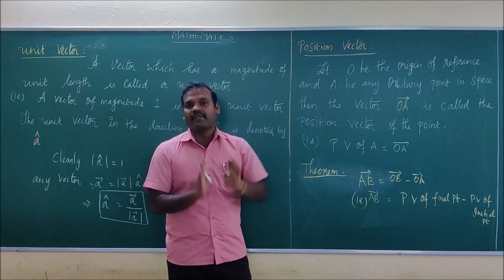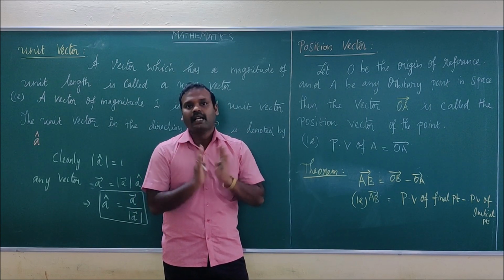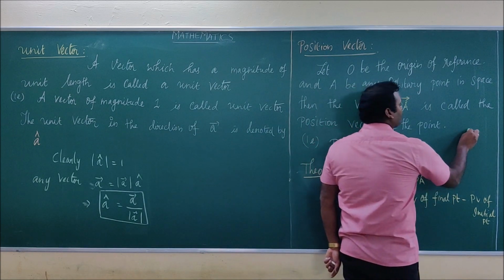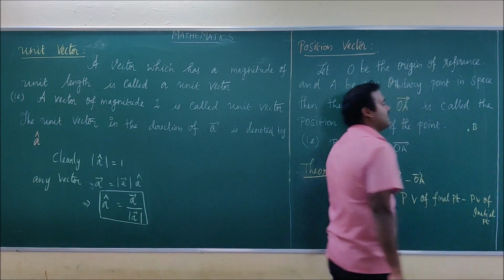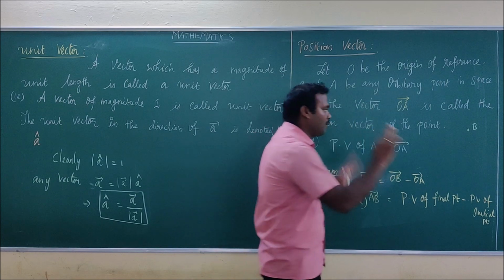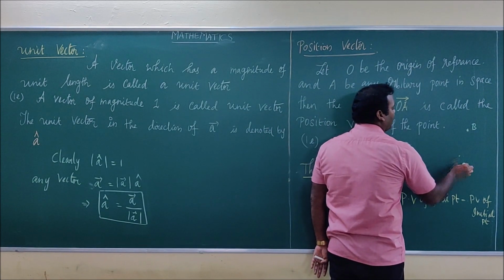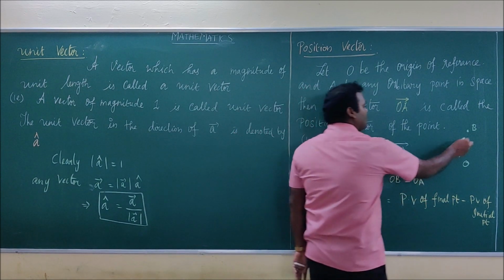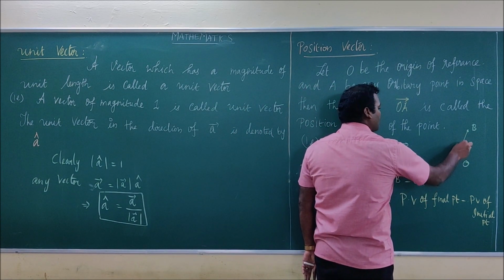Whatever is convenient for you, you can put it as the origin of reference. Suppose I have the point B and I want to make this point a vector. For that you have to fix an origin of reference. I can take the origin of reference as O. Now you can join these two points and put a direction.